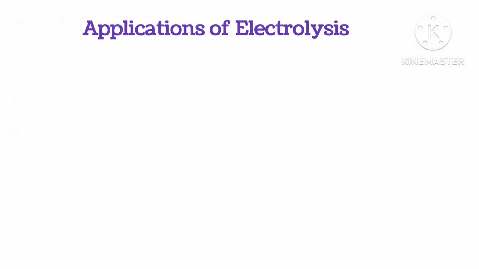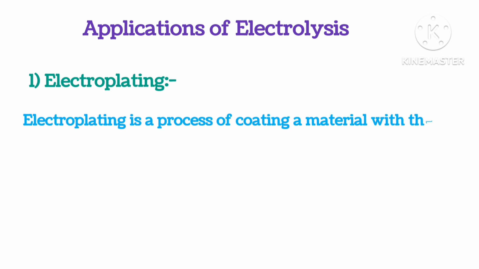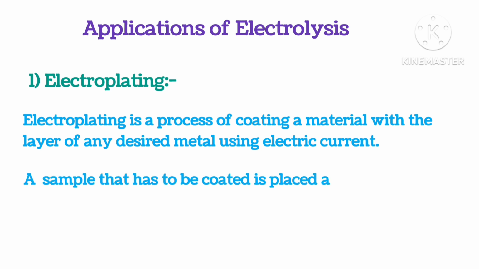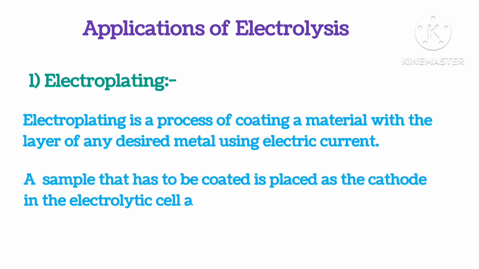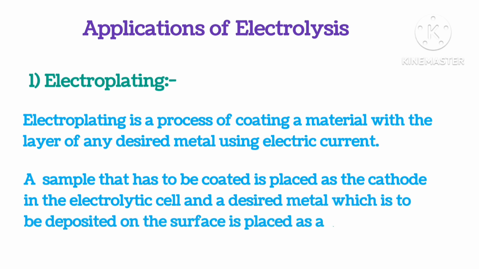Applications of electrolysis. First, electroplating. Electroplating is a process of coating a material with a layer of any desired metal using electric current. A sample that has to be coated is placed as a cathode in the electrolytic cell, and the desired metal which is to be deposited on the surface is placed as an anode.